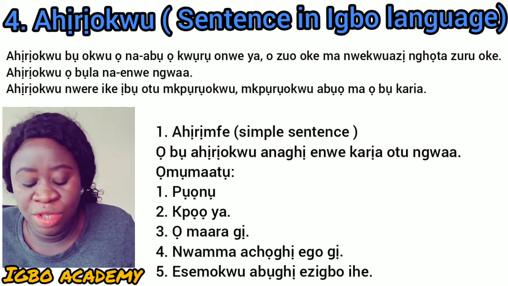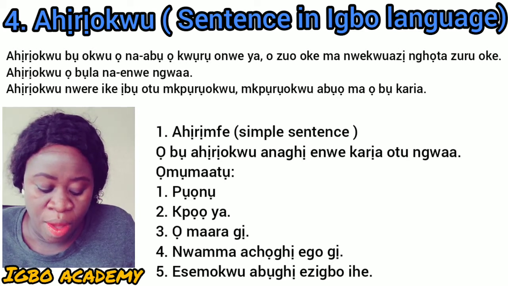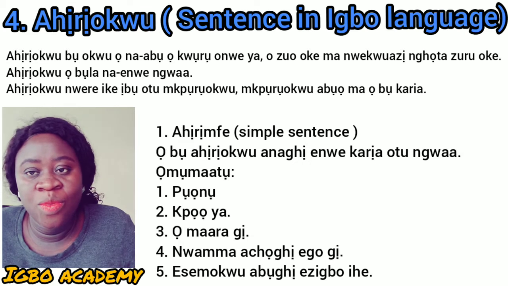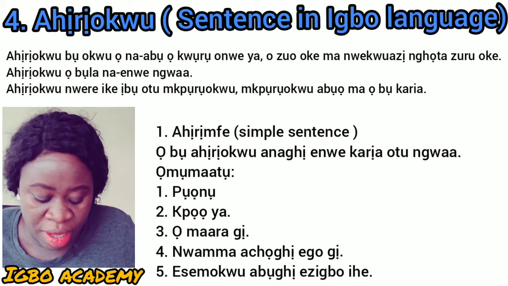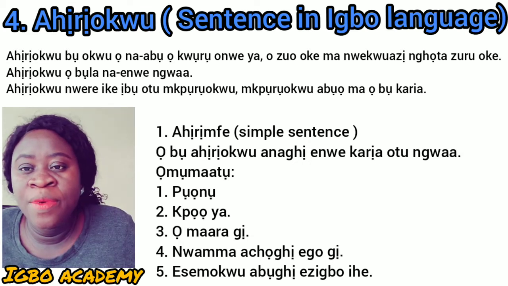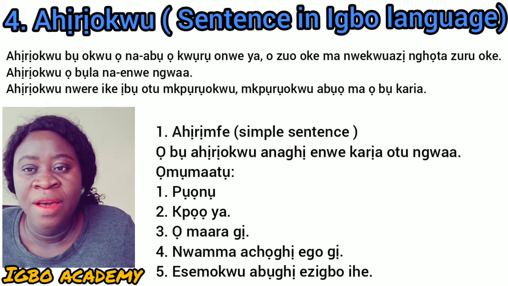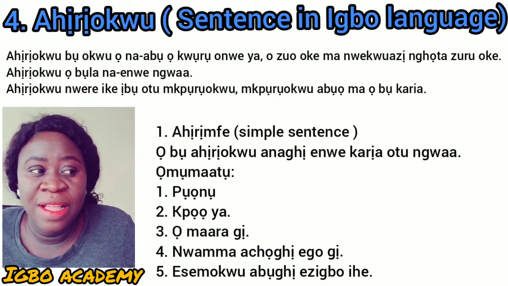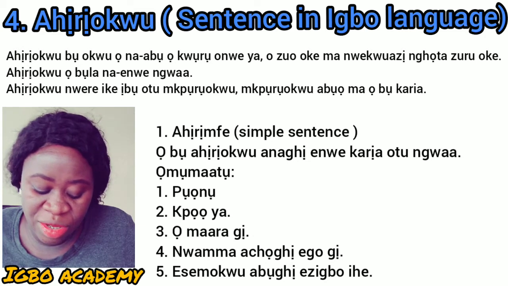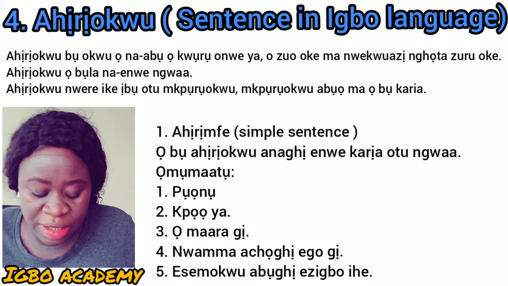Omaragi, does he know you? Nwamma achọghị ego gị. Nwamma doesn't want your money. Esemokwu abụghị ezigbo ihe. Keeping malice or fighting is not a good thing. So these are examples of simple sentence.